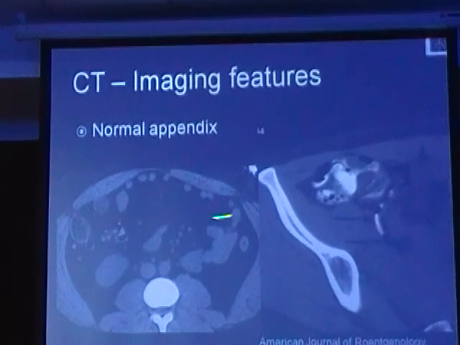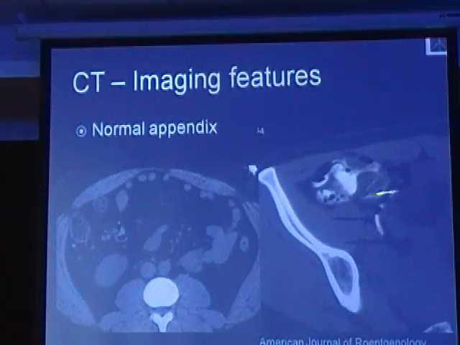These are two images of two different patients showing the normal appendix. This is a normal appendix which is less than 6 millimeters in thickness. The fat around the appendix is clear. It is not inflamed, and there is no stranding in the fat. And on administration of oral contrast, there is filling of oral contrast within the appendix. So this is the appearance of a normal appendix.